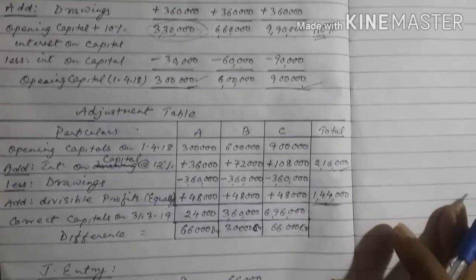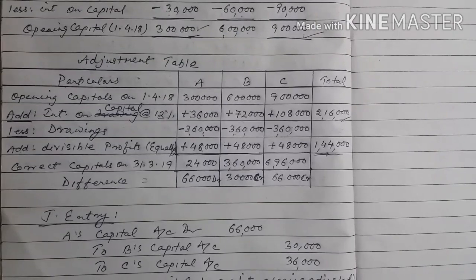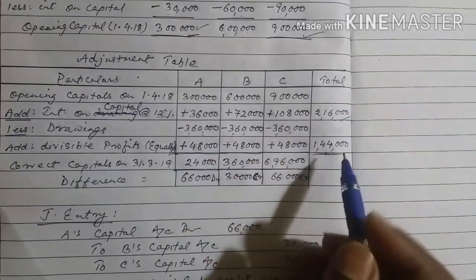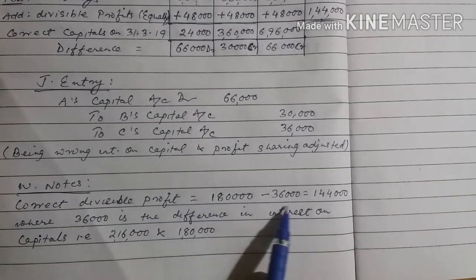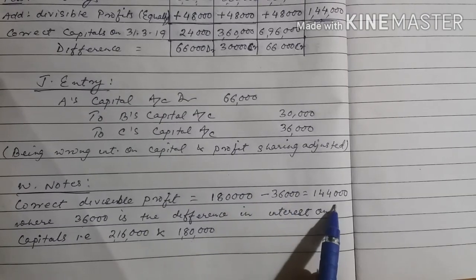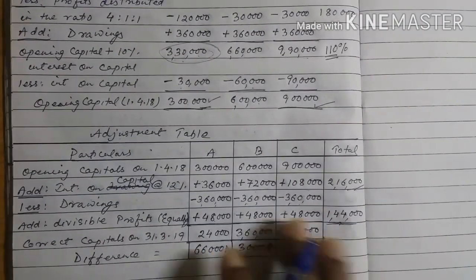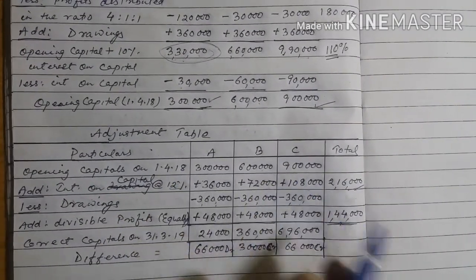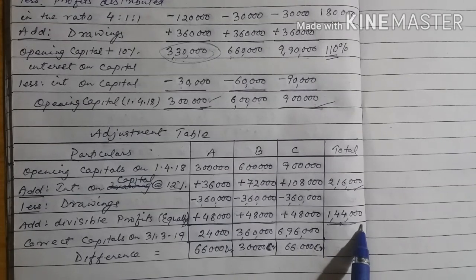So we will find out the difference. Then we find that the actual difference amount, 2,16,000 minus 1,80,000, which was extra interest on capital calculated, that will now be deducted. So the divisible profit is 1,44,000. Since we know that interest on capital reduces the divisible profit, the increase in interest on capital from 10% to 12% will reduce the divisible profit from 1,80,000 to 1,44,000.